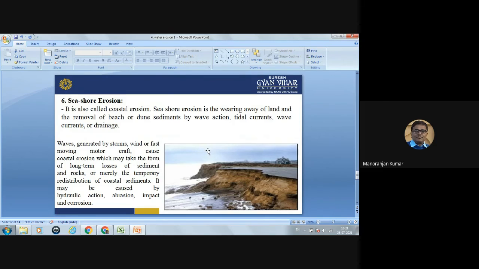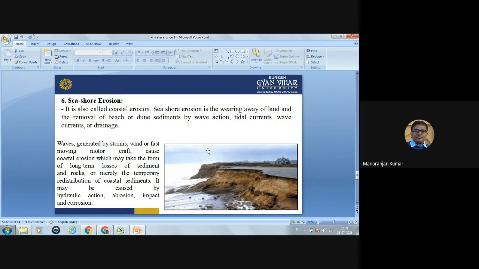Now, seashore erosion. This is also called coastal erosion. Seashore erosion is the wearing away of land and the removal of beach or dune sediments by wave action, tidal currents, wave currents, or drainage.